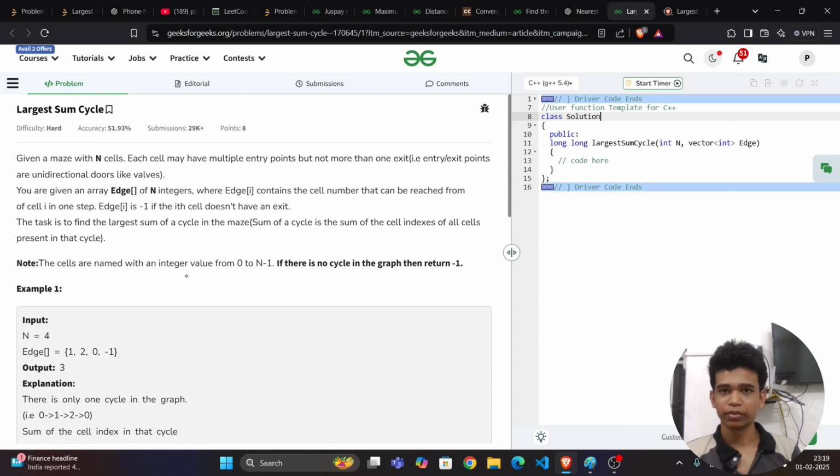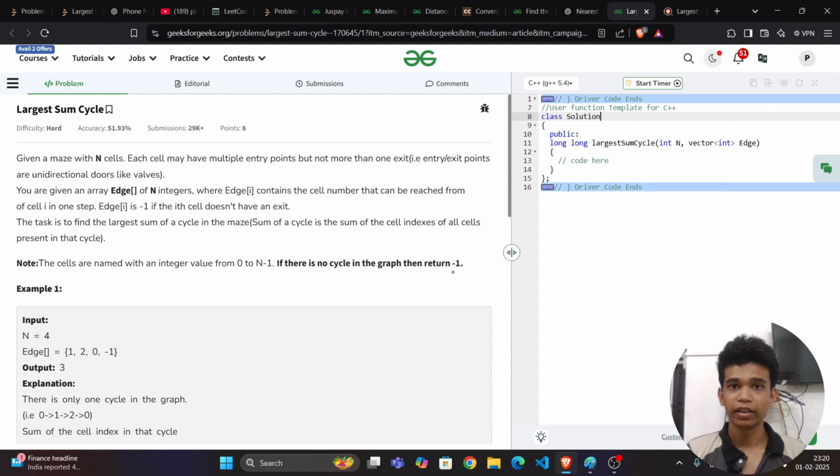First of all, what is meant by a cycle? A cycle means a node is a starting point and somehow it goes and again comes back to that node, then it is called a cycle. Now note the cells are named with an integer value from 0 to n-1. So this is the key value. Now if there is no cycle in the graph, then we want to return -1.